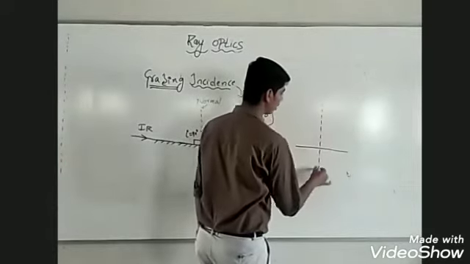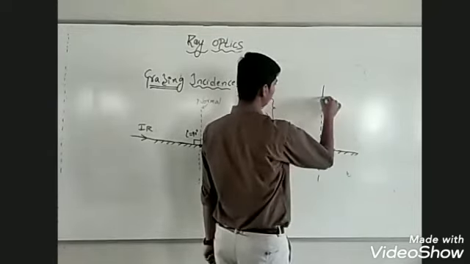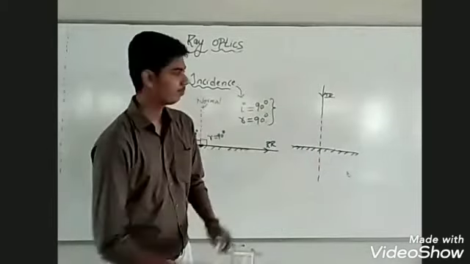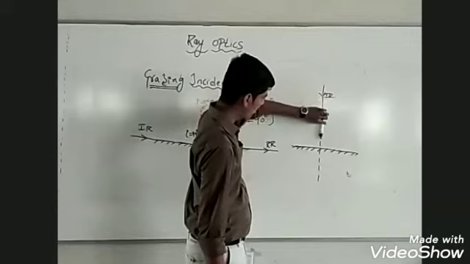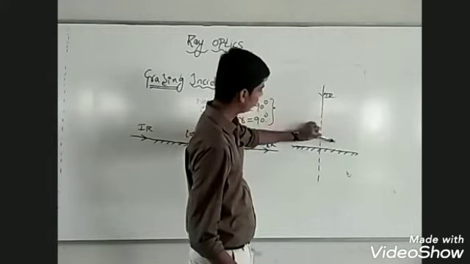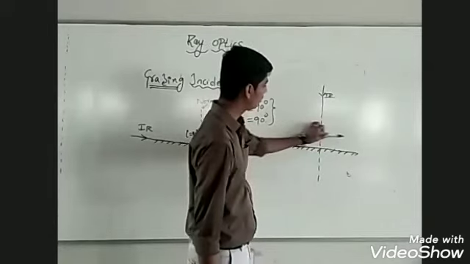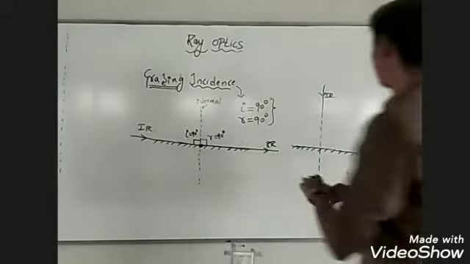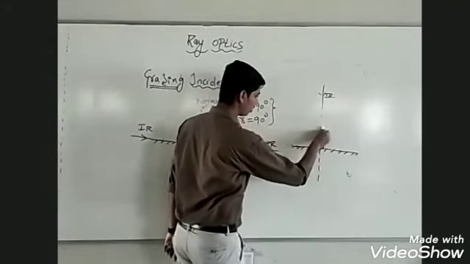Now look at normal incidence. Suppose this is a reflecting surface. This is the incident ray. The ray of light passes this way and is incident at this point. After it is incident, see what happens on reflection. It turns this way. Does the ray of light pass this way? Does it pass that way? So the ray of light is incident along this path, gets reflected at this point, and turns this way.